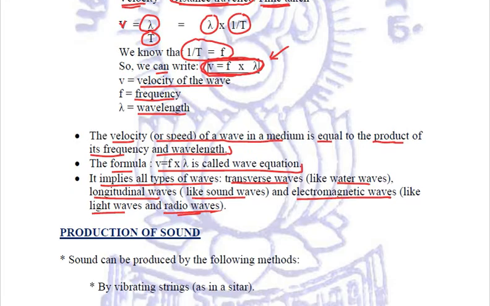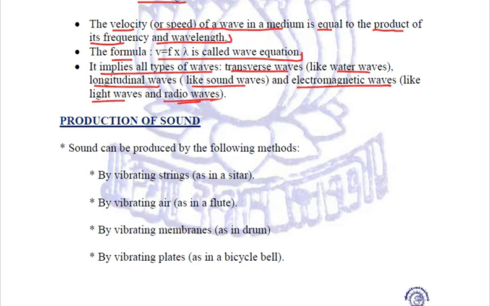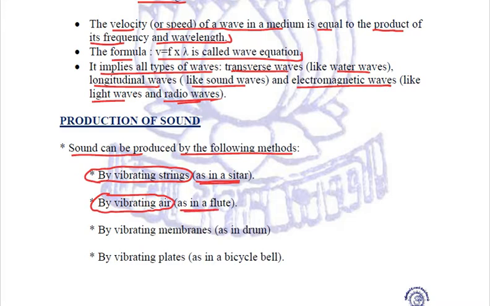Now we'll discuss how sound is produced. Sound can be produced by any of the following four methods. First is by vibrating strings, as we have seen in the case of musical instruments like the sitar or guitar. The second way of producing sound is by vibrating air, as we do in a flute or a mouth organ.